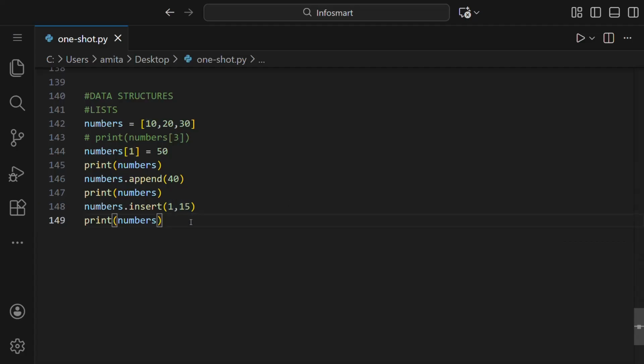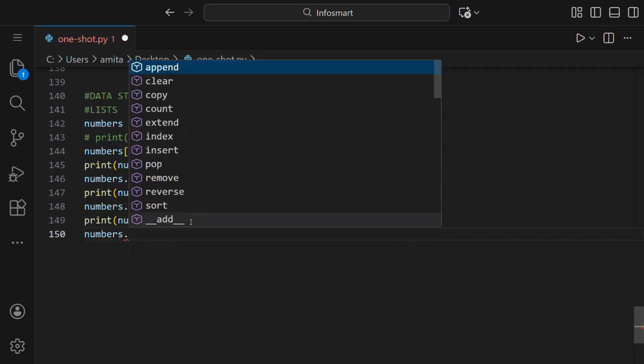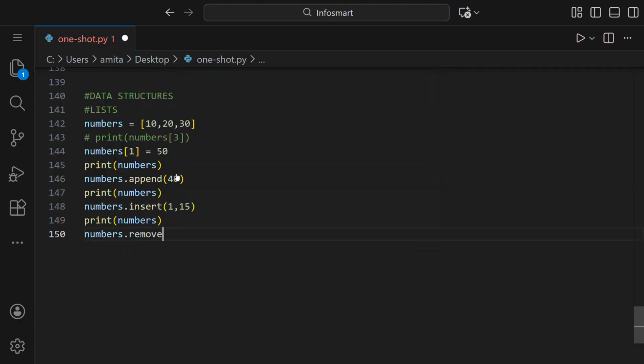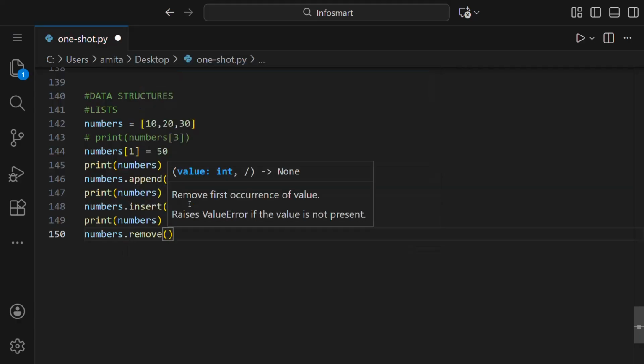If we see some more, like to remove, we'll write numbers, that is the name of the list, dot, and use remove. And inside this, you can see we have to give a value. So it removes the first occurrence of the value.